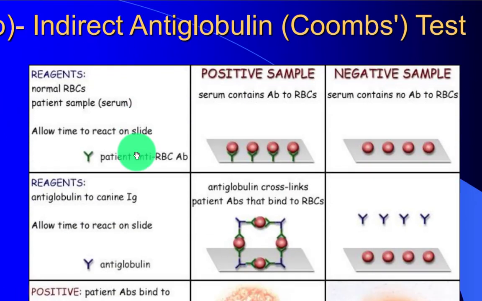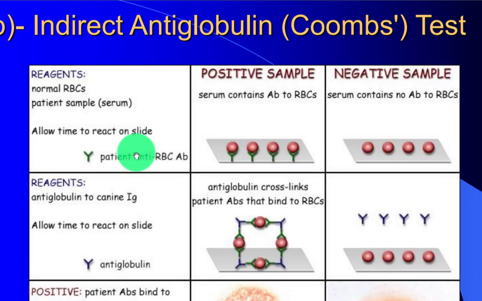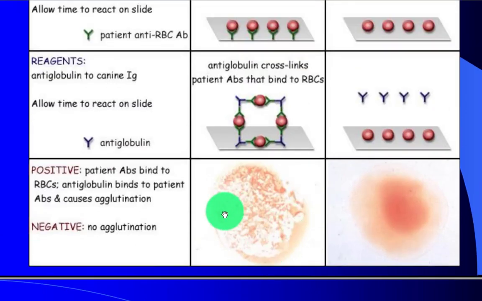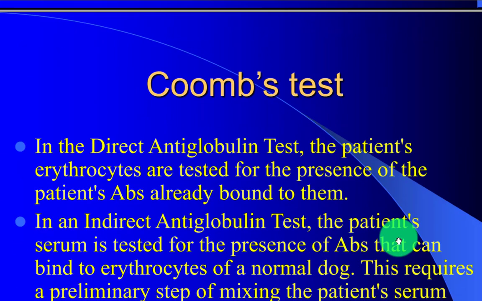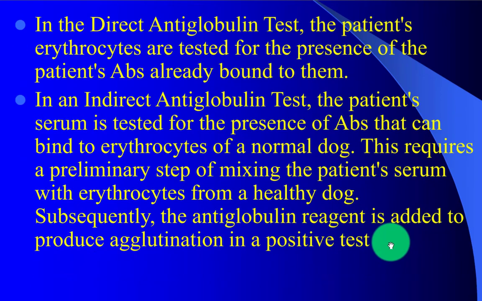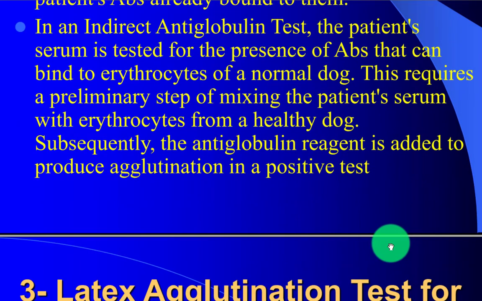Indirect anti-globulin Coombs test. Normal RBCs are mixed with patient sample serum, with a positive sample and a negative sample, and this is a positive result, this is a negative result. Coombs test: in the direct anti-globulin test, the patient erythrocytes are tested for the presence of patient antibody already bound to them. In an indirect anti-globulin test, the patient serum is tested for the presence of antibody that can bind to normal erythrocytes.